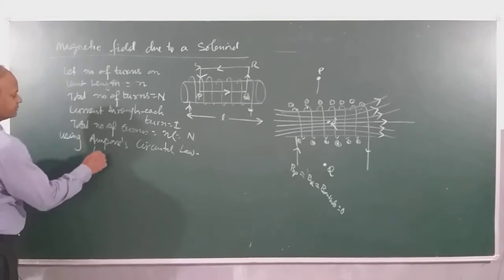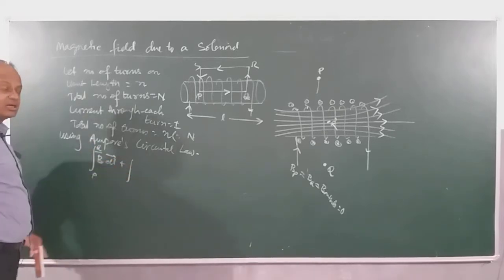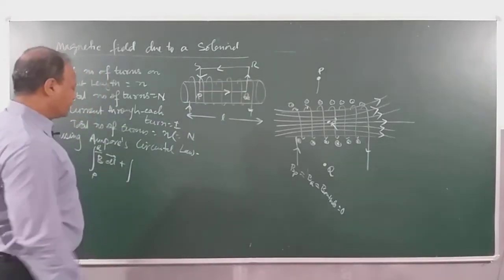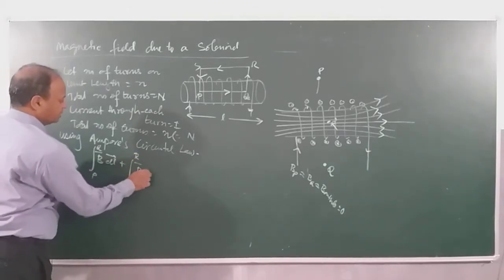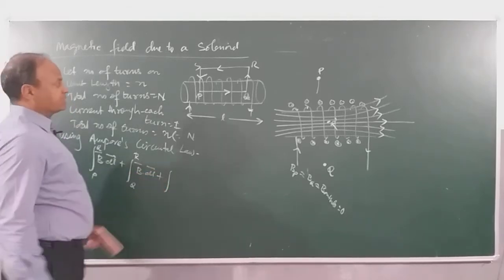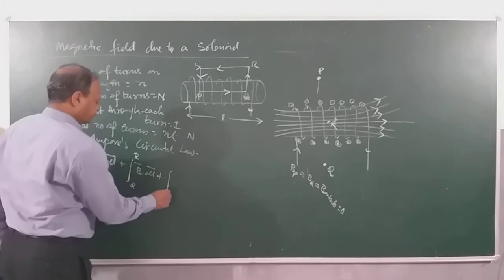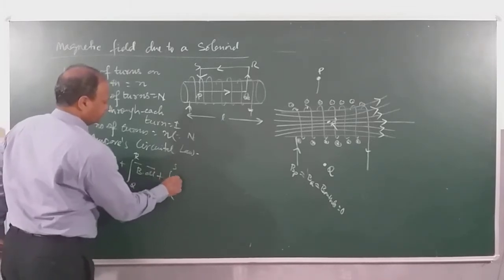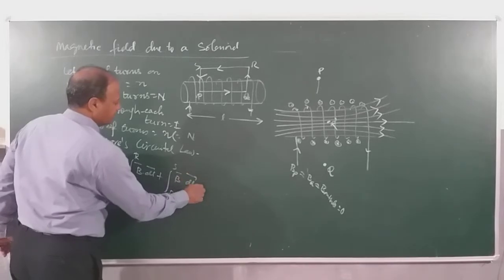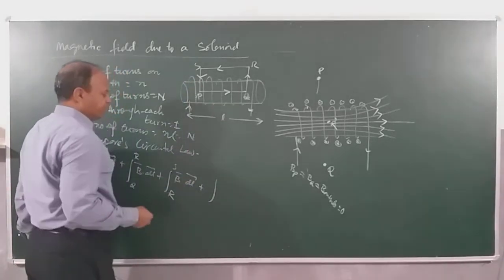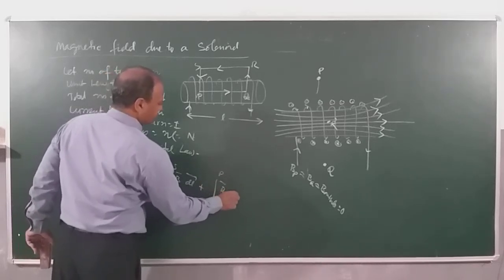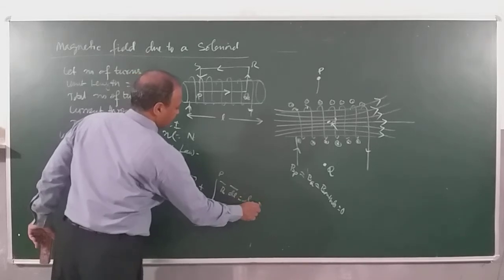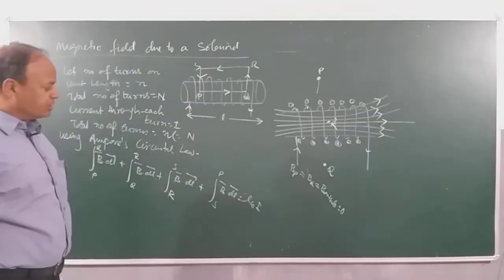We have ∮B·dl. We are going from P to Q, plus next we are going from Q to R, B·dl, plus again we will be going from R to S, B·dl, plus finally I will be coming from S to P, is equal to μ0 I, if I use Ampere's circuital law.